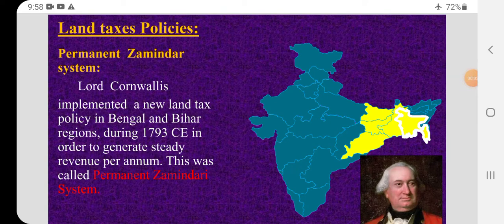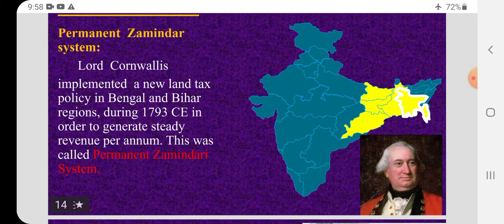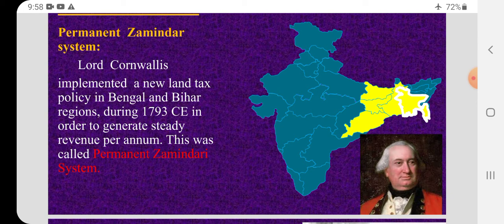So, in the previous video, we saw the systems introduced by the Britishers: judicial, police system, and military system. Now, let's move on to the land tax policies: the Zamindari system, Ryotwari system, Mahalwari system. So, first one is the permanent Zamindari system.